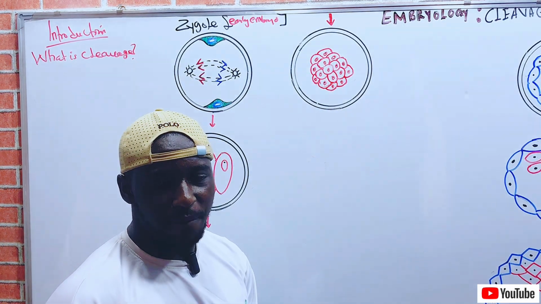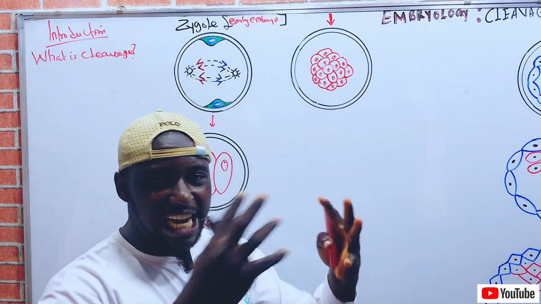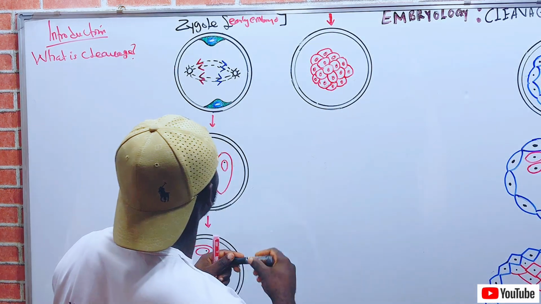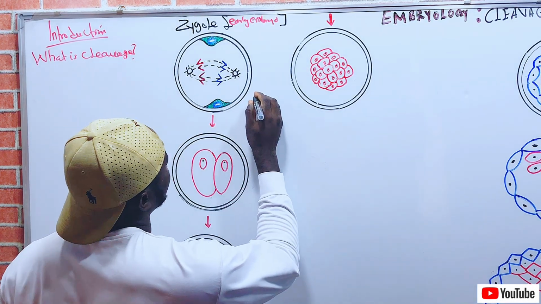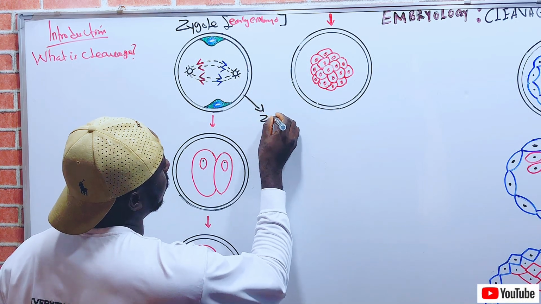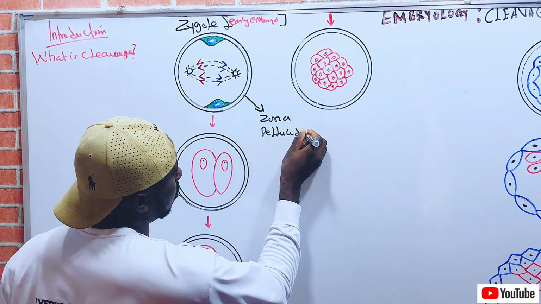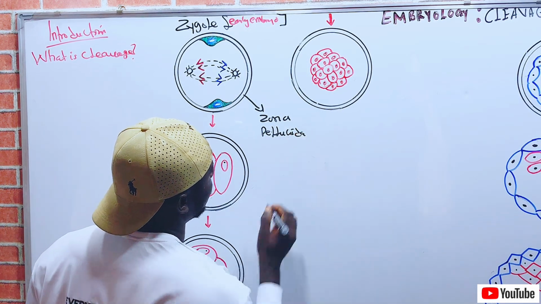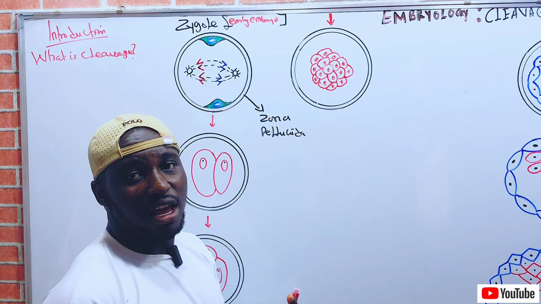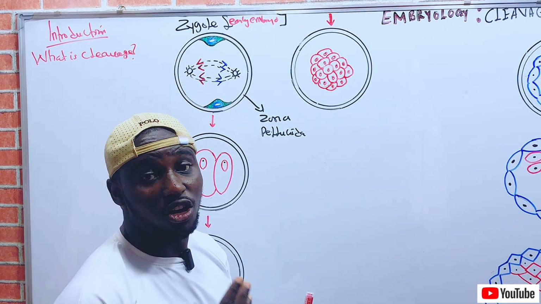The zona pellucida is a thick glycoprotein coat that guards the fertilized oocyte, which is the zygote. So this is the zona pellucida. It guards the fertilized embryo, which is the zygote, as it is undergoing what?